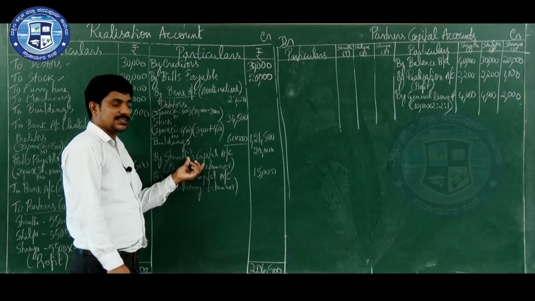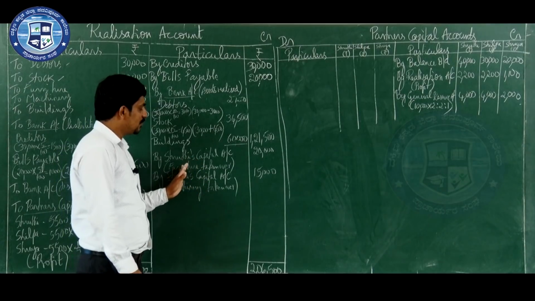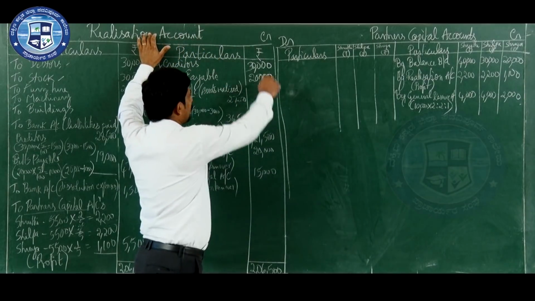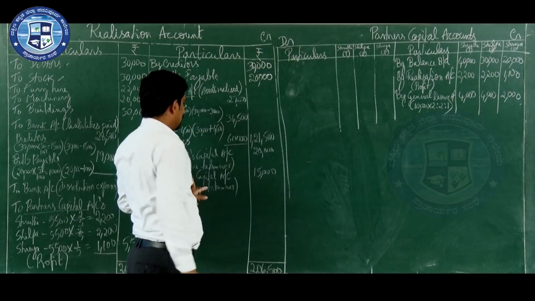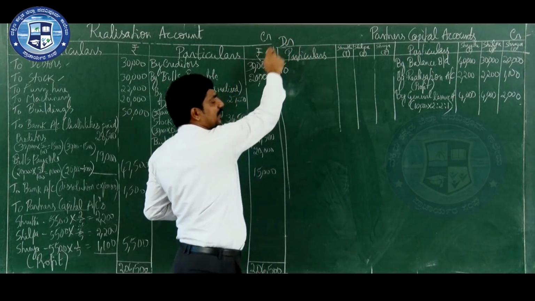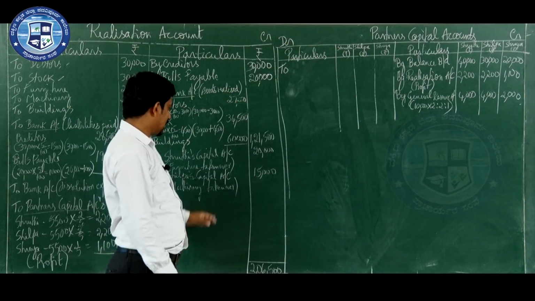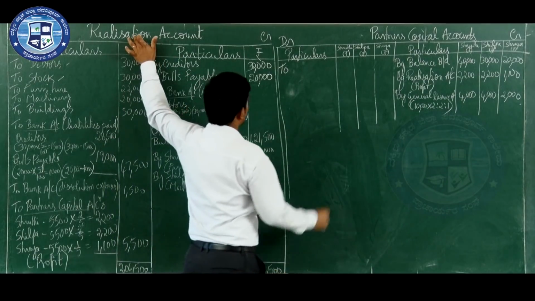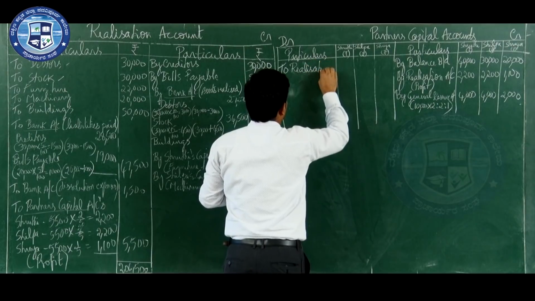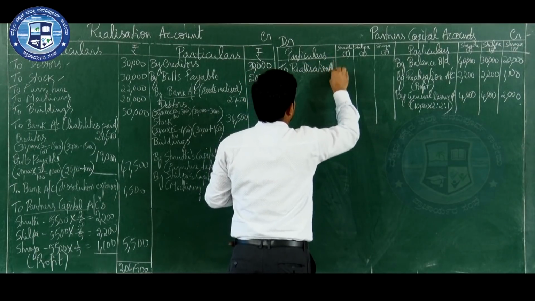So, because this is relating to the partners, we need to transfer this information to the partner's capital account. Now, in realization account, which side have you recorded? Credit side. Now, when you are transferring to partner's capital account, which side do you have to record? Debit side, the opposite side. From which account are you transferring? Realization account.